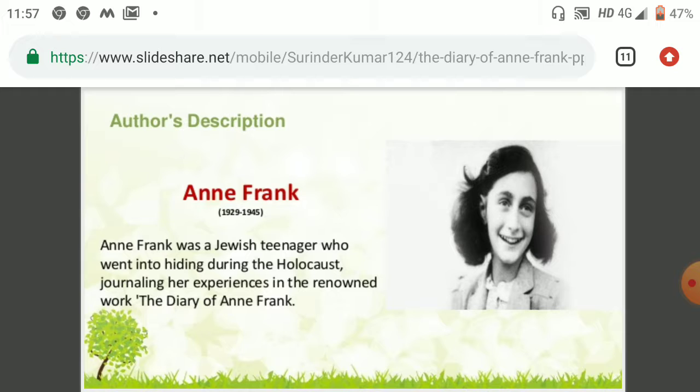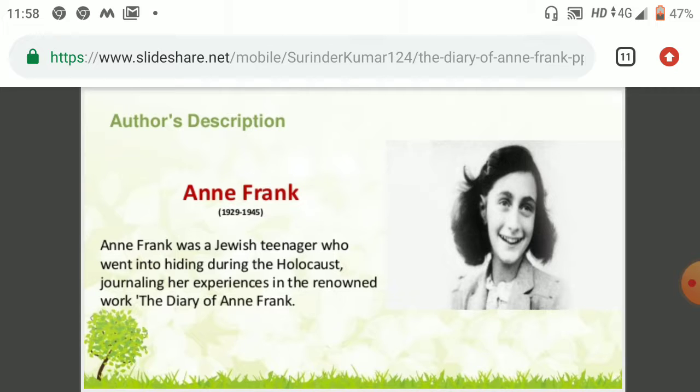For example, Anne Frank was a Jewish teenager. It means that at the time of World War II, especially in the Netherlands, it was a curse to be Jewish, because all the Jewish people would be murdered or persecuted by Hitler, and Hitler was against Jewish customs. So she was a Jewish teenager who went into hiding during the Holocaust. The Holocaust was when Germany attacked the Netherlands. That particular period is known as the Holocaust. She journaled her experiences in the renowned work, The Diary of Anne Frank.